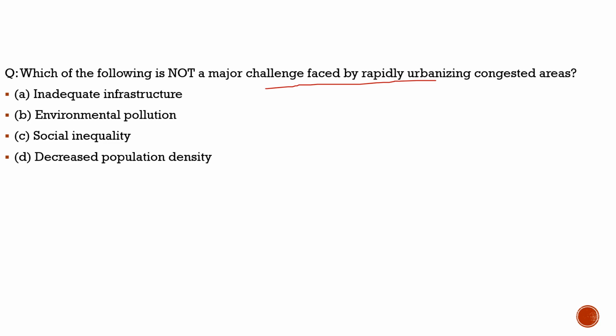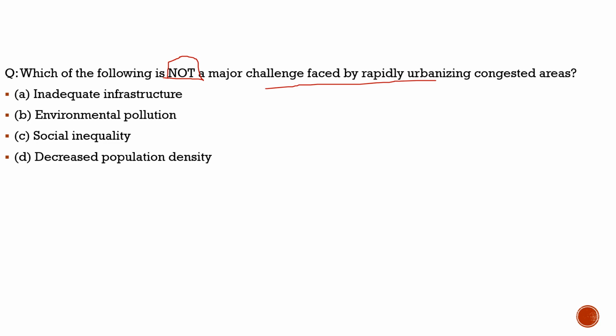It is believed that in coming decades urbanization would increase further, and it would definitely impact the people. We have to find out what challenges are faced due to unplanned urbanization and how we can cope with these issues. So we brought up this question, and we will see what the various challenges faced by rapid urbanization are and what are not. Here we have to find which one is not a major challenge faced by rapid urbanization.